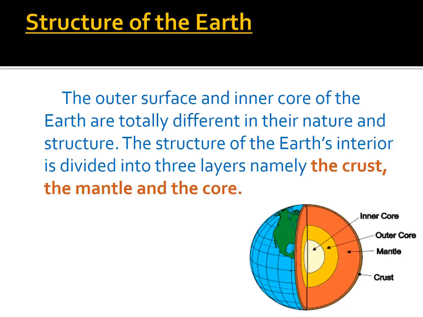Structure of the Earth. The outer surface and inner core of the Earth are totally different in their nature and structure. The structure of the Earth's interior is divided into 3 layers, namely the crust, the mantle, and the core. Look at the picture. There are 3 layers. Yes or no?